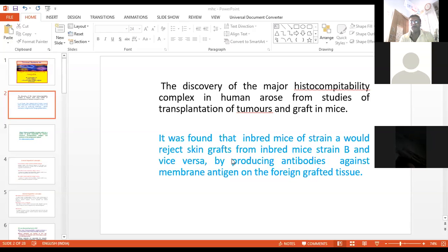It was found that inbred mice of strain A would reject a skin graft from inbred mice strain B, and vice versa, by producing antibodies against a membrane antigen on the foreign graft tissue.